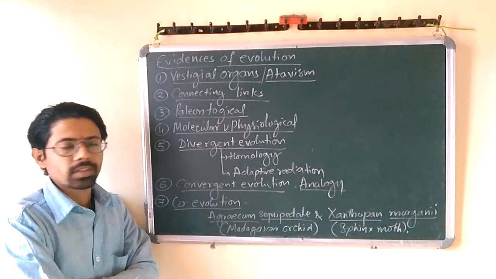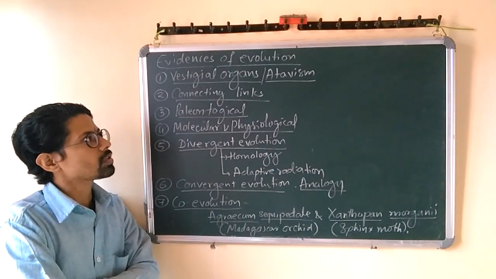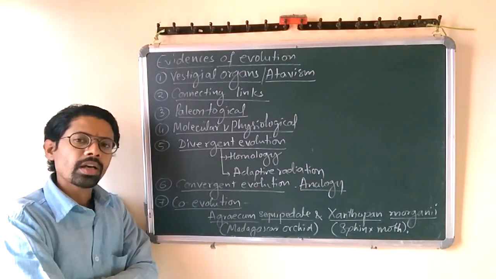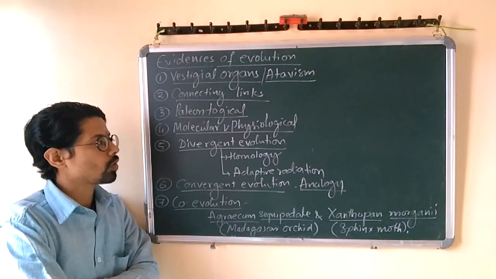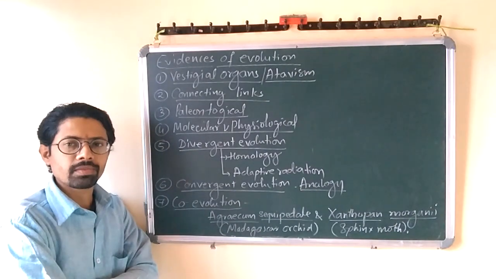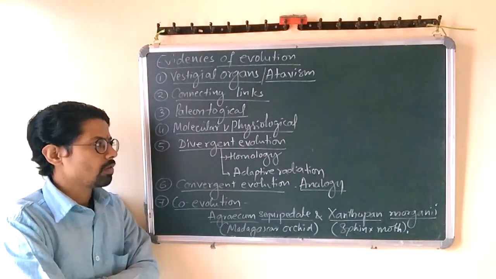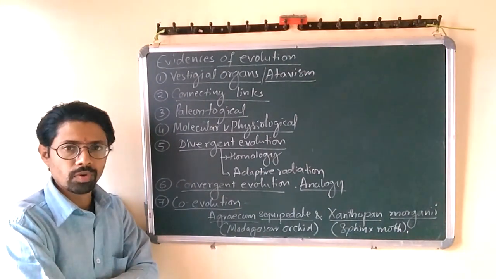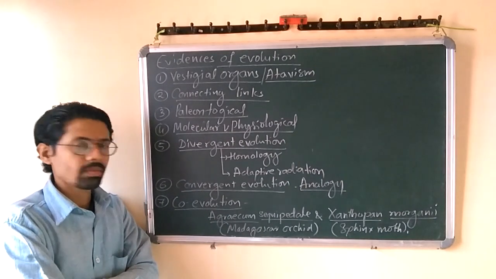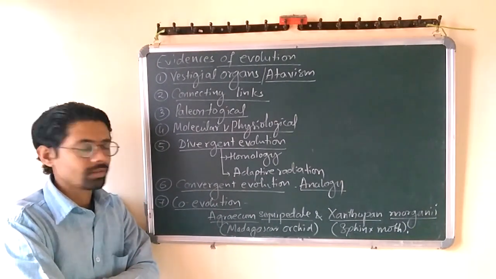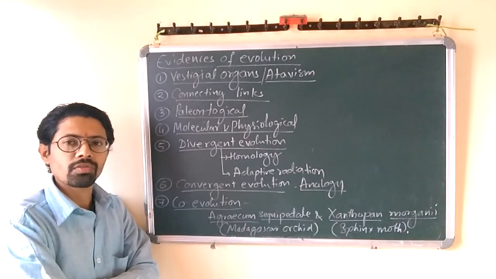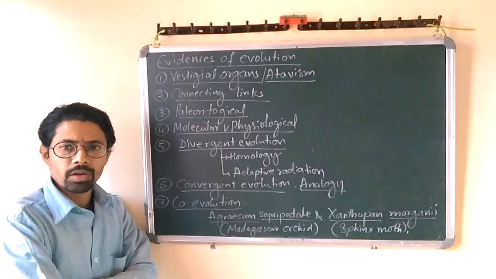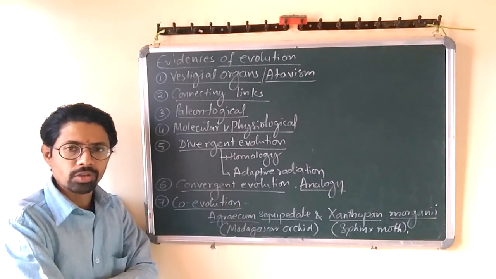It's also called atavism. Second one is presence of connecting links. Third one is paleontological evidence, that is evidence of fossils. Fourth one is molecular and physiological evidence which exists in different organisms. Fifth one is divergent evolution, which includes homology and adaptive radiations of organisms. And sixth one is convergent evolution. Convergent evolution again includes a study of analogy. And the last one is co-evolution. One by one we have to discuss all of these topics here.